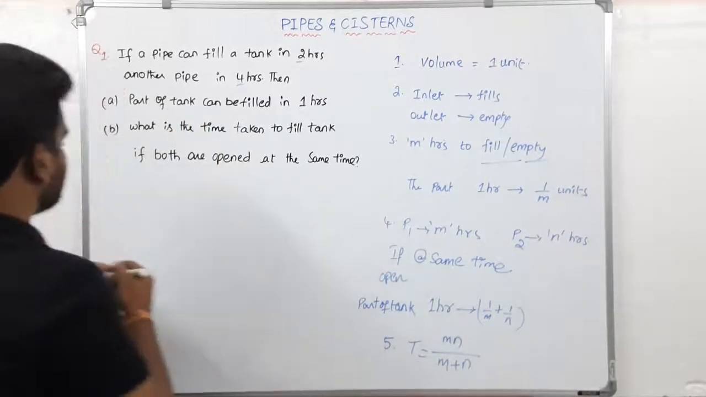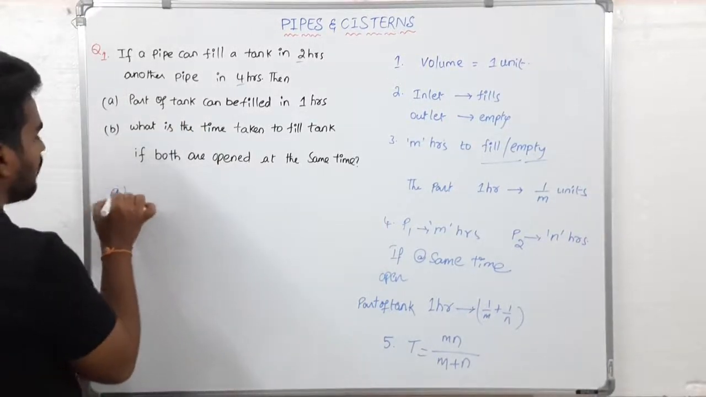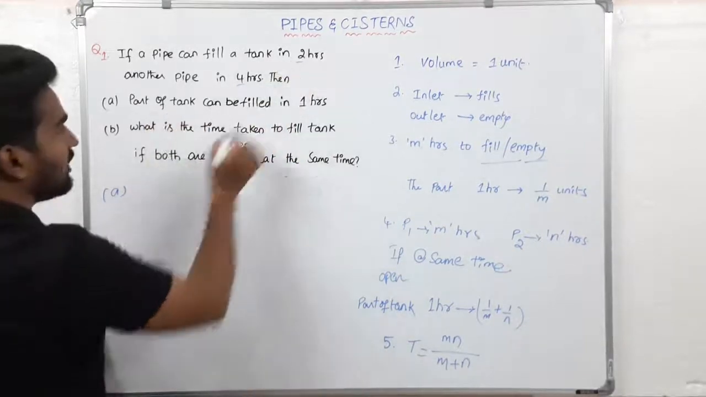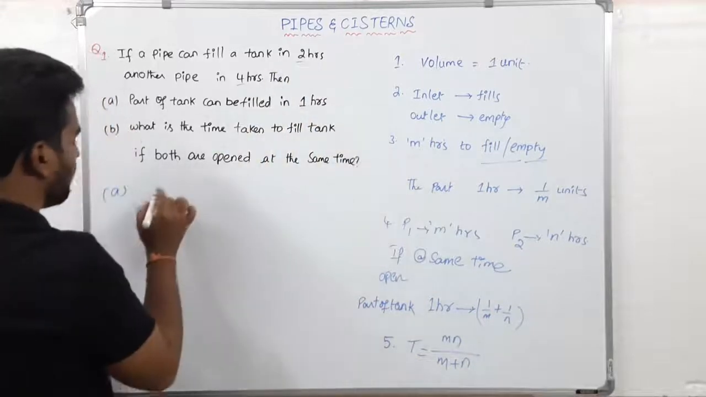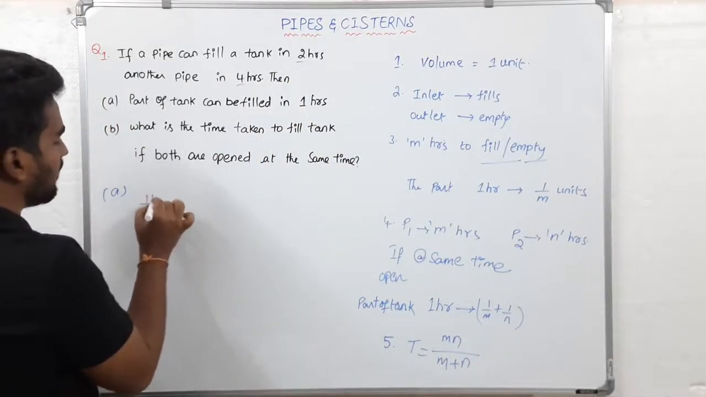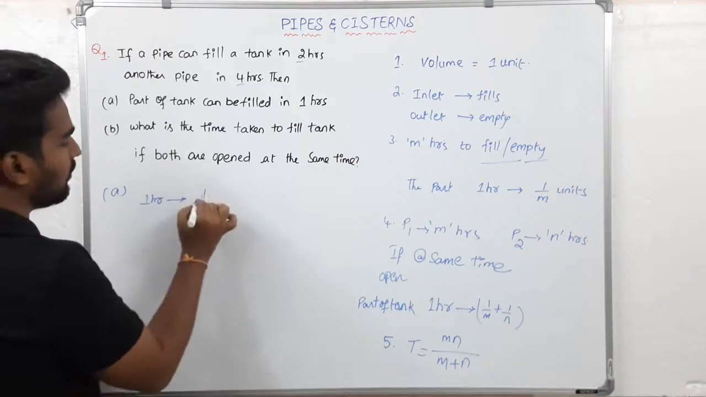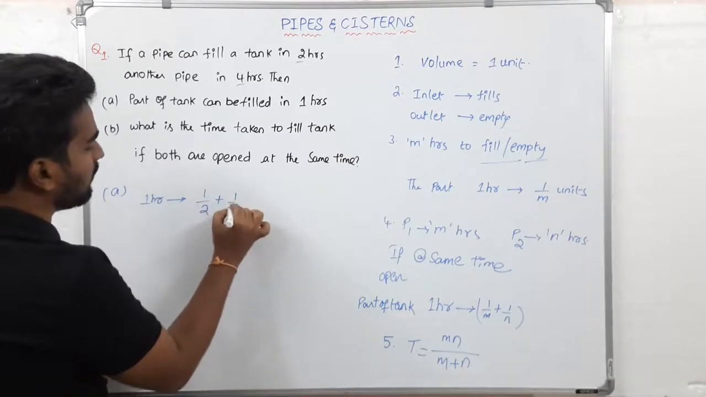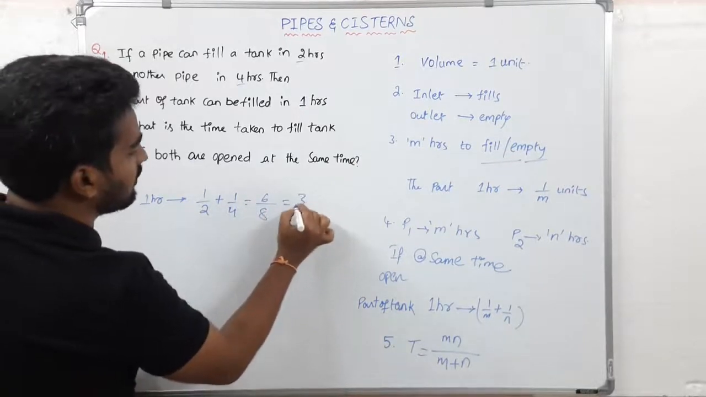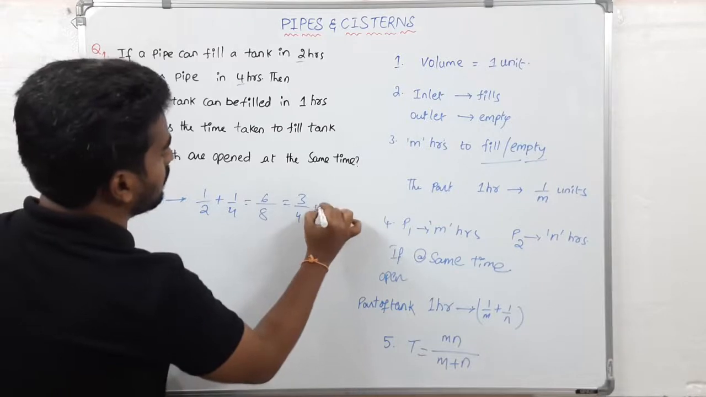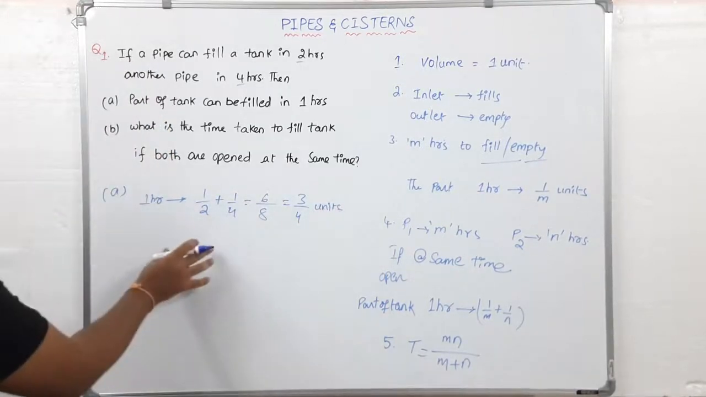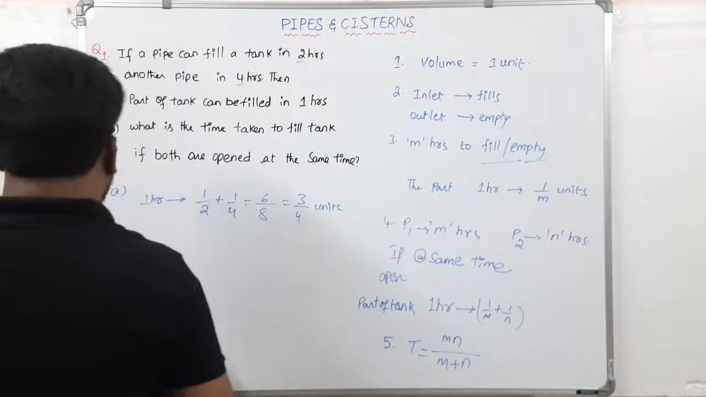So let us solve A. What is the part of the tank that can be filled in 1 hour? Here, m is 2 hours and n is 4 hours. Therefore in 1 hour, 1 by 2 plus 1 by 4, which is equal to 6 by 8, that is 3 by 4 unit. Very simple, you can answer this within 20 or 30 seconds.